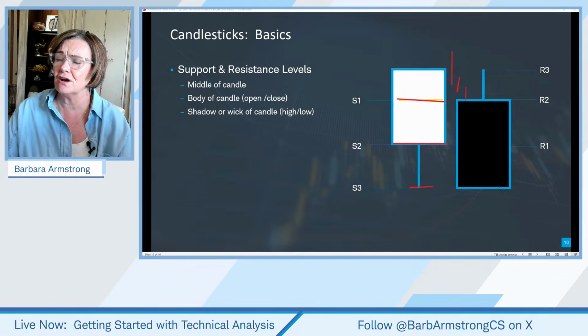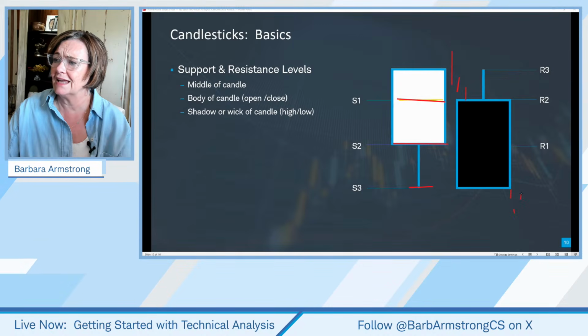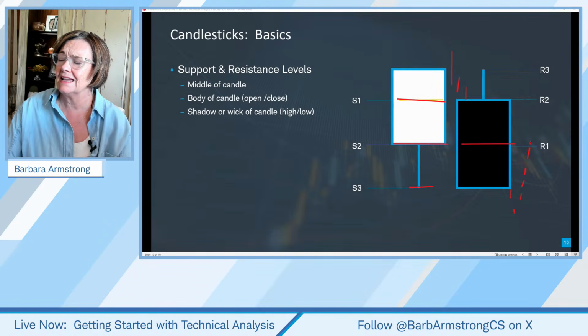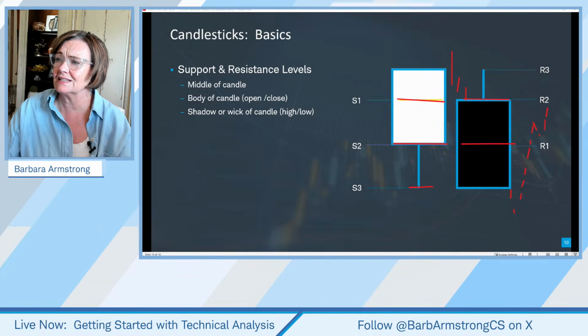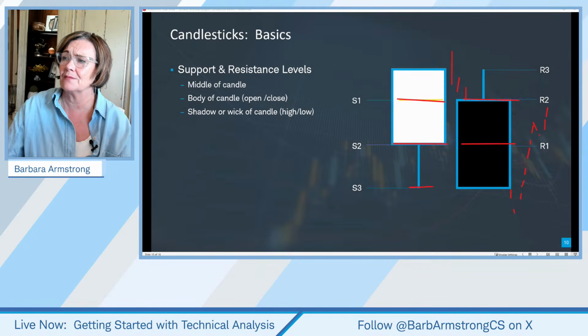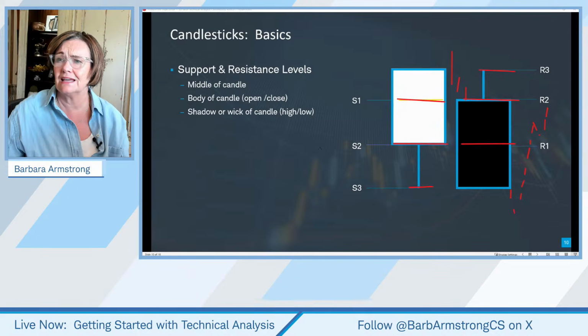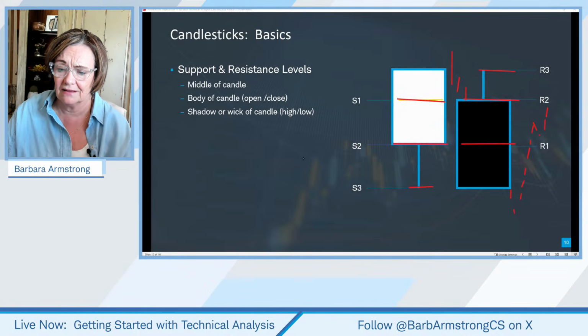Now, if you're bearish and something has come down and we're looking at it rallying, we're looking at this being the first ceiling or resistance level. Think of support as the floor, resistance as the ceiling. And if it breaks above that, we're then looking at this as the next potential hurdle it has to get past, resistance level 2, and then the high of the day being resistance level 3.